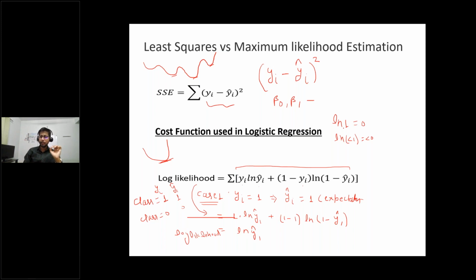So ln 1 is 0 and ln of anything less than 1 is less than 0. The maximum value of ln is 0, and you get it only when yi hat is equal to 1. That's why we say we want to maximize the log likelihood, because only by maximizing it will we get yi hat similar to yi. I hope this is clear.